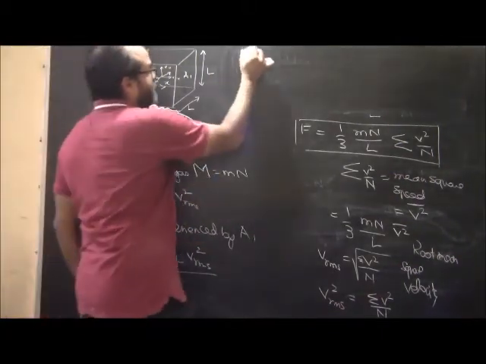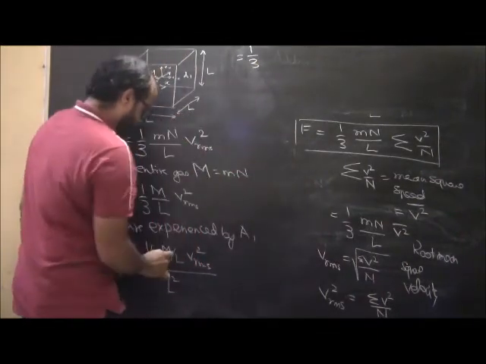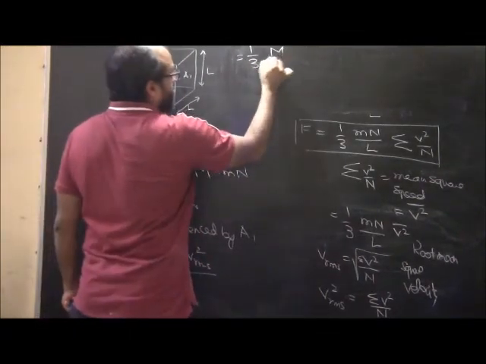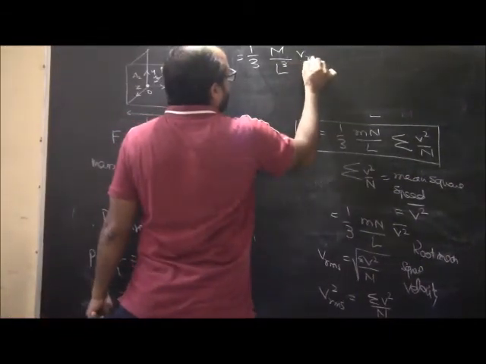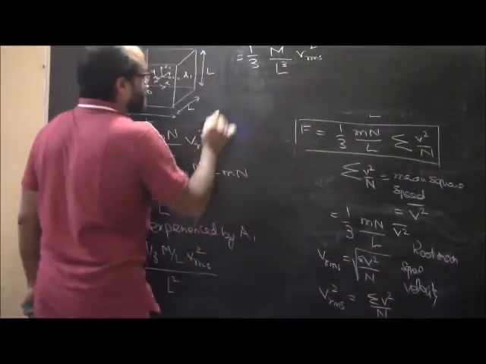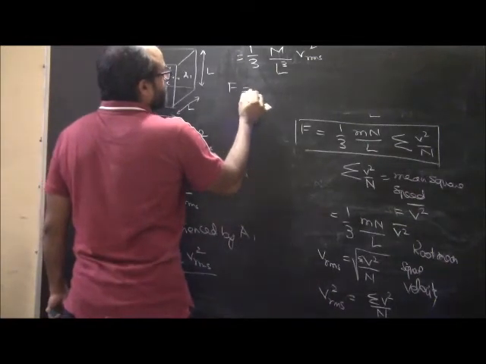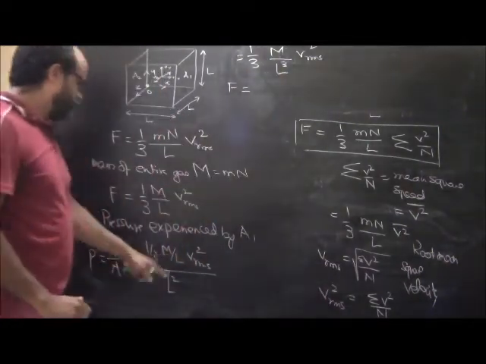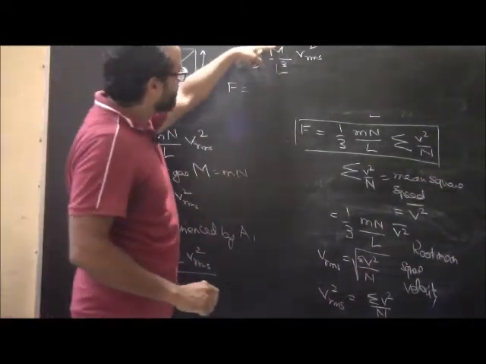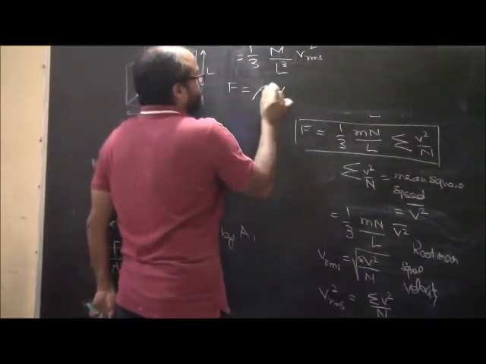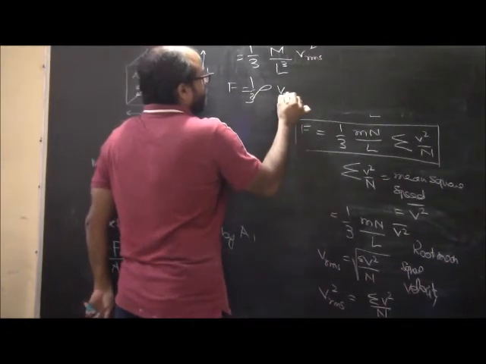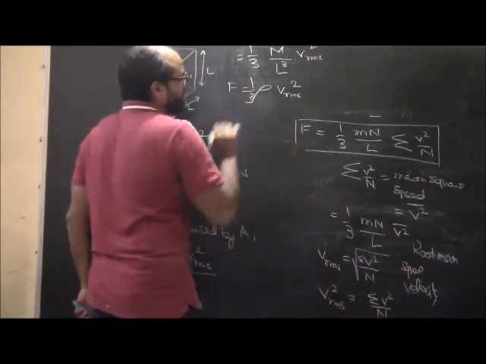Okay, so what do we have here? 1 by 3, this will become M by L cube V RMS square. So look at this. What is this basically? This is mass and this is volume. So can we write it as density? 1 by 3 density V RMS square.